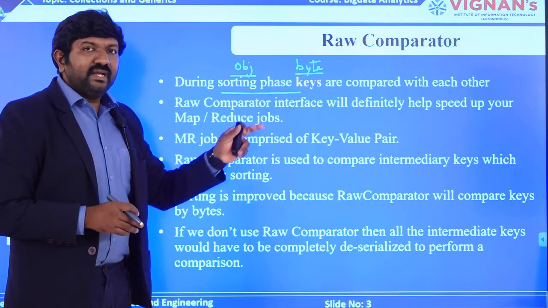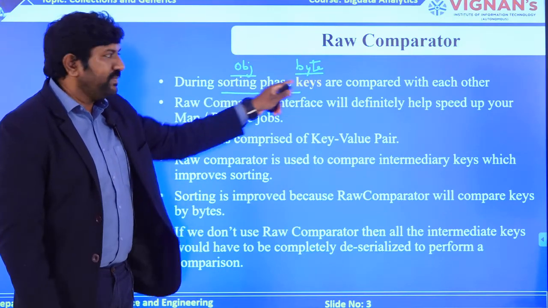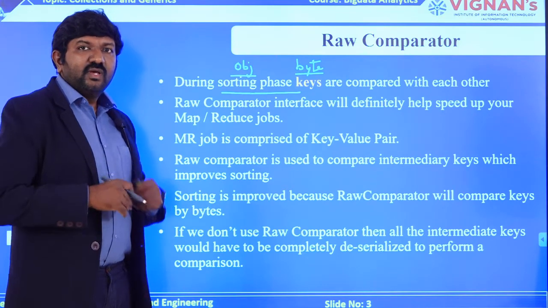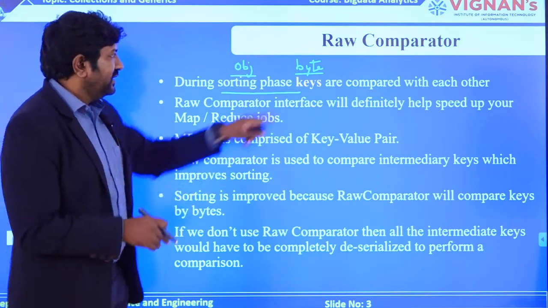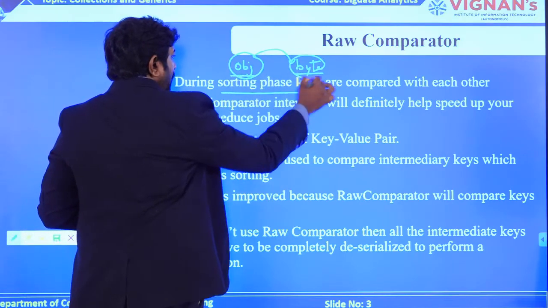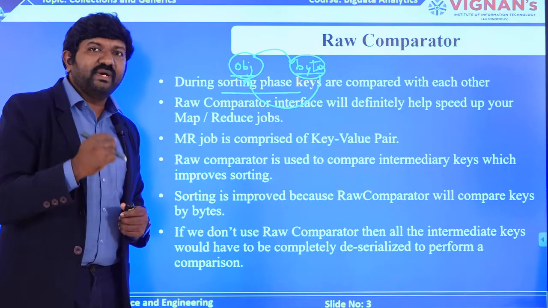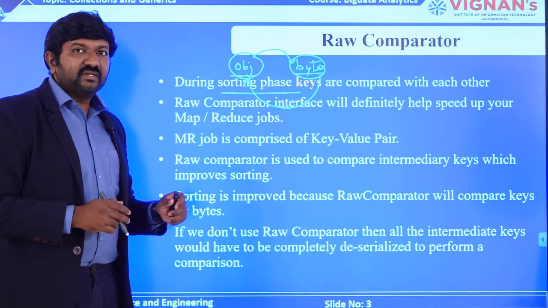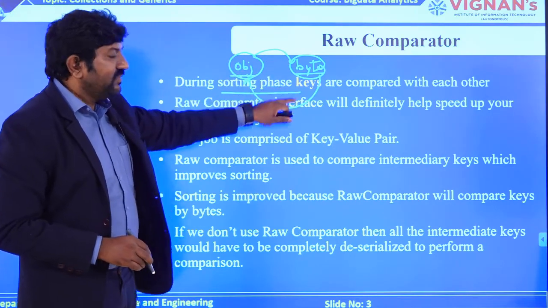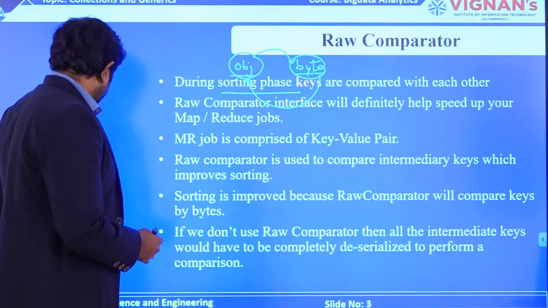Can you compare an object and a byte together to perform any kind of sorting operation? No, because this is related to one type and that is related to another type. You cannot compare these two to perform a sorting operation. So you need something to convert them into the same type. Either your object needs to be converted to a byte, or your byte needs to be converted back to an object, so that you compare two objects or two bytes while performing the sorting operation. So the raw comparator plays a prominent role in comparing the keys when you are doing MapReduce operations. That is what this whole thing explains.